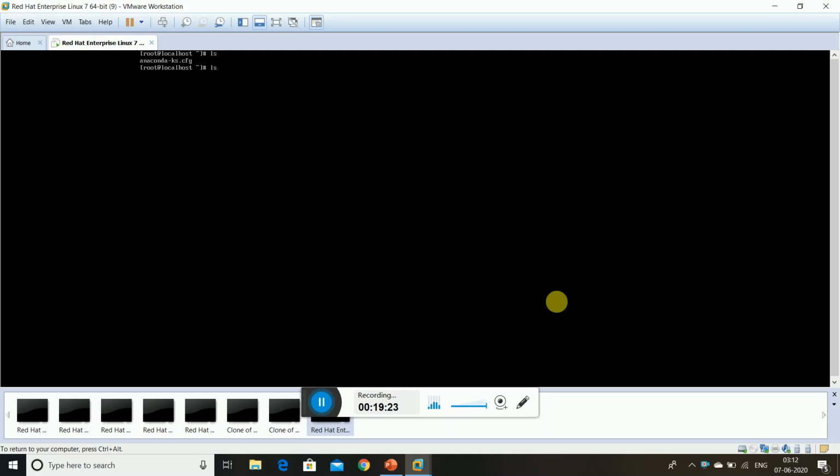ls hyphen, not minus or dash, this is a hyphen l. It displays total 4. Total 4 is showing, right? It's June 7 today, June only. That date is correct, and the time is wrong, as per the system timing it is showing maybe.